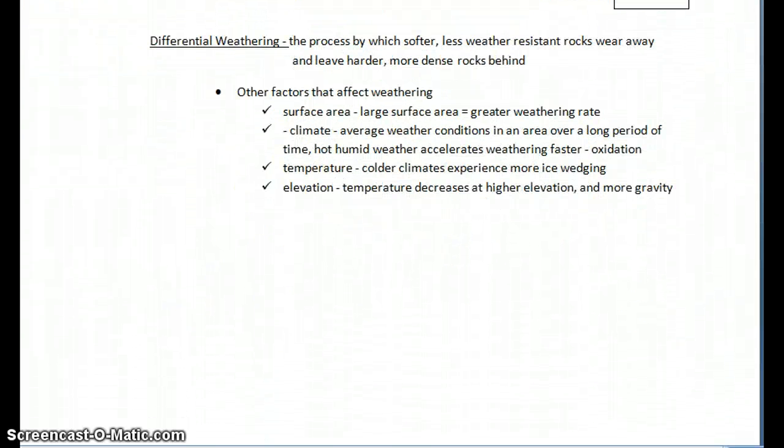Differential weathering. The process by which softer, less weather-resistant rocks wear away and leave harder, more dense rocks behind. Other factors that affect weathering.